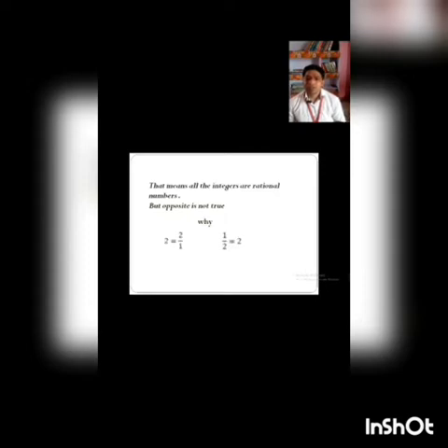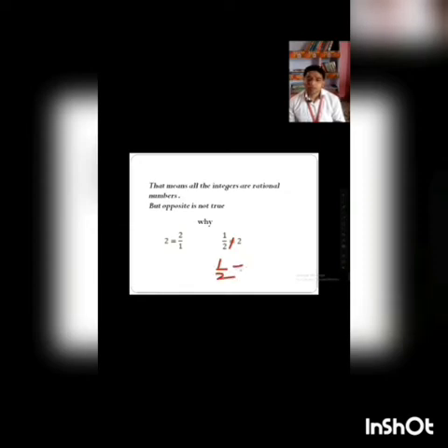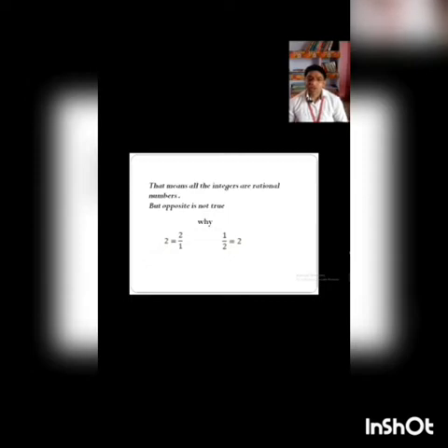But why? Because I can write 2 is equal to 2 upon 1, but I cannot write 1 upon 2 is equal to 2. Why I cannot write? Because I know that 1 upon 2 is not equal to 2. If I divide 1 by 2, what I will get? I will get 0.5, which is not equal to 2. Got it? So I hope we have understood the concept of rational numbers. So let's move further in our topic.